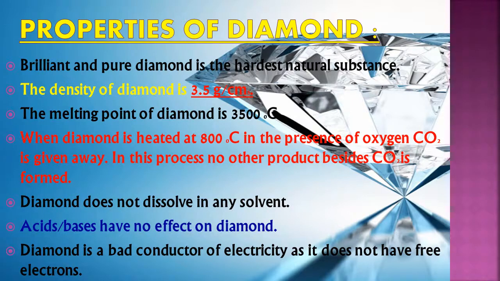In a previous slide I showed you the 3-dimensional structure of diamond, in which we saw that every carbon atom is compactly bonded by covalent bonds. That means there are no free electrons here. It is a very compact structure.